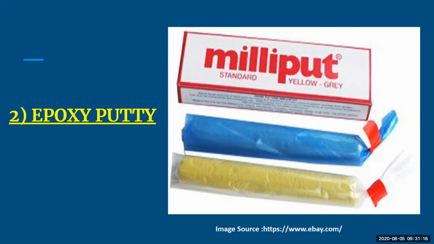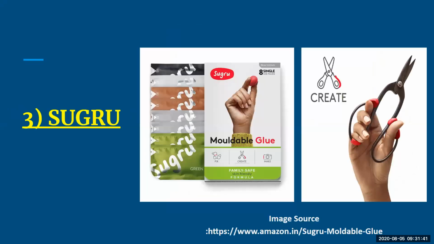It comes in two parts. One is the hardener, and the second is the material which will activate your epoxy putty. You have to mix both together, and then you can start applying it over your model, or if you want a desired shape, you can start making the shape over it. In just 30 minutes it will be ready to set, because it hardens very fast. It doesn't come in many colors, just one or two, white and yellow.